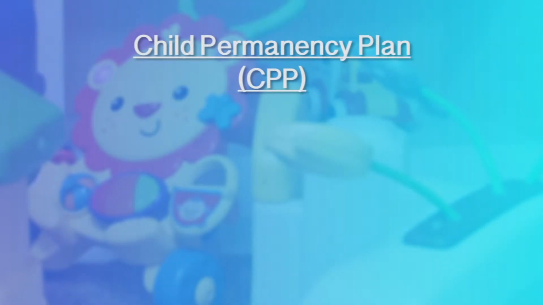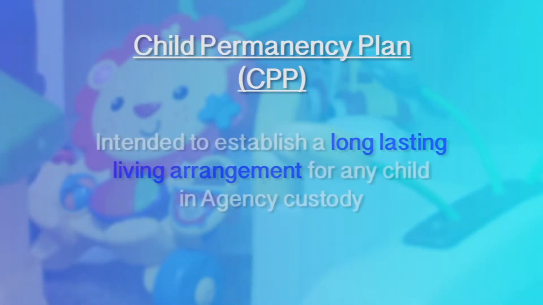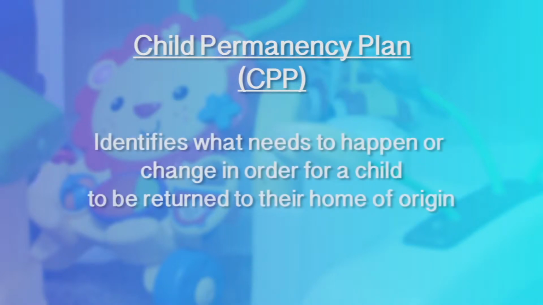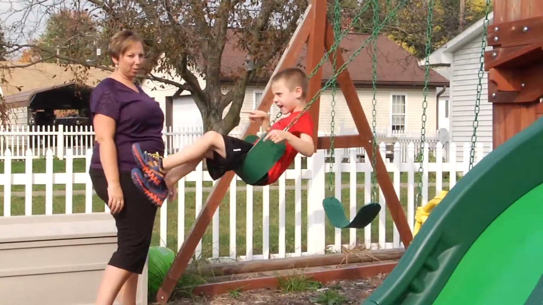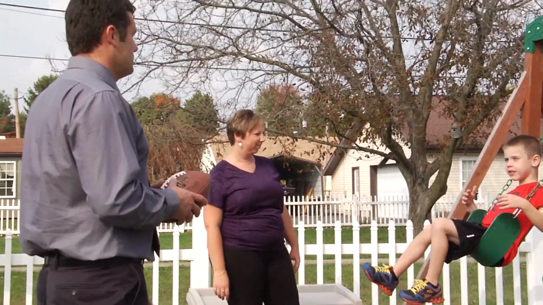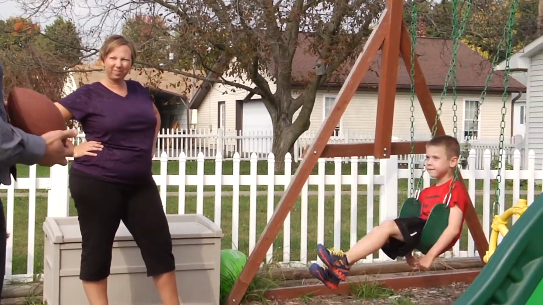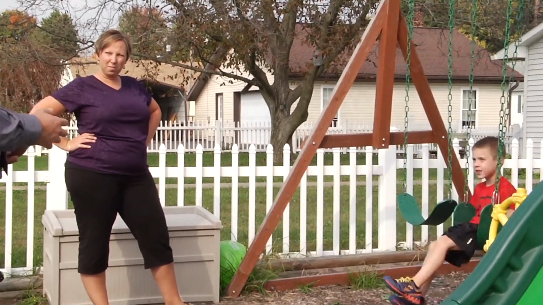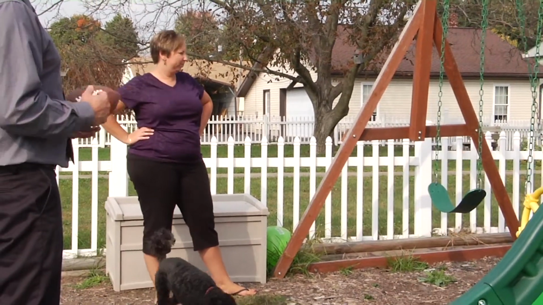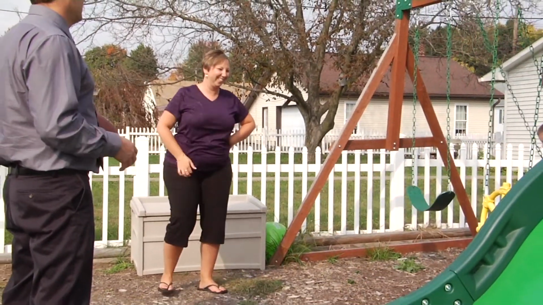The Child Permanency Plan, or CPP, is a plan intended to establish a long-lasting living arrangement for any child in agency custody. The CPP identifies what needs to happen or change in order for a child who is currently in the care of the agency to be returned to their home of origin. The home of origin is usually the home of the child's parent, but can also be grandparents, other relatives, or guardians.